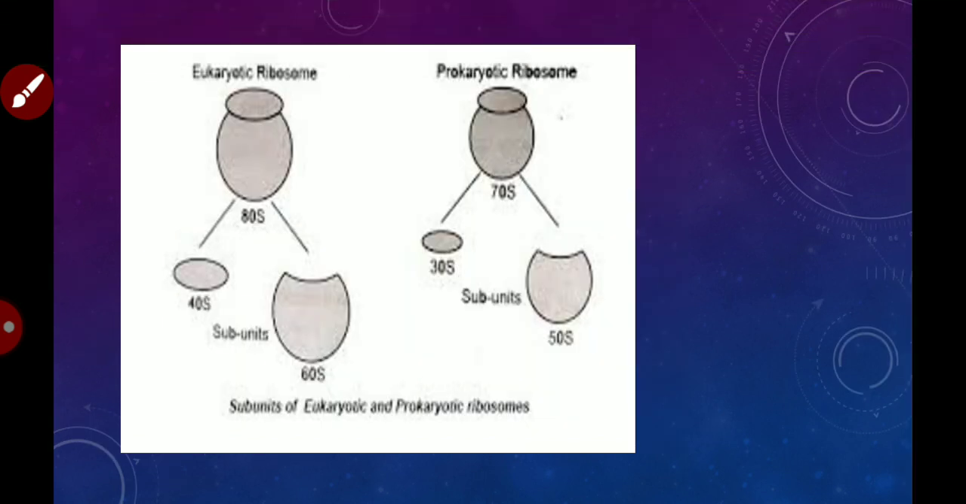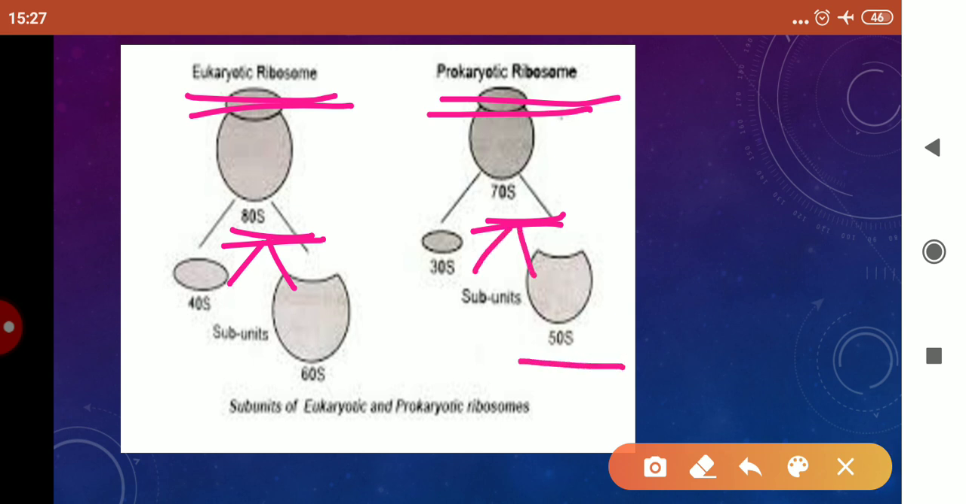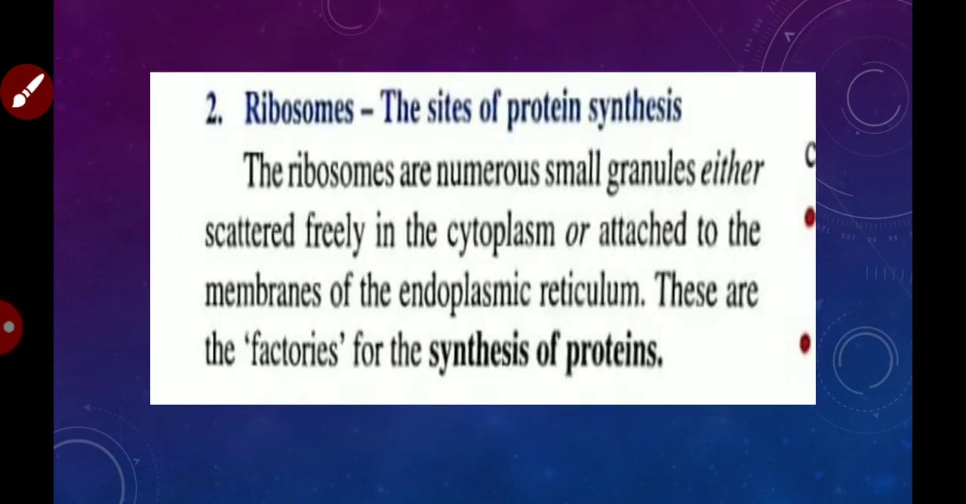You can see here about the ribosomes, eukaryotic as well as prokaryotic. The eukaryotic ribosome is 80S, which is made up of two subunits, 40S and 60S. The prokaryotic ribosome is 70S, which is also made up of two subunits, 30S and 50S. Now 50S is the largest subunit in 70S and 60S is the largest subunit in 80S. I think this S is clear to you all. In the previous video I have explained that S is the SI unit of sedimentation coefficient. Now moving on to the next slide.